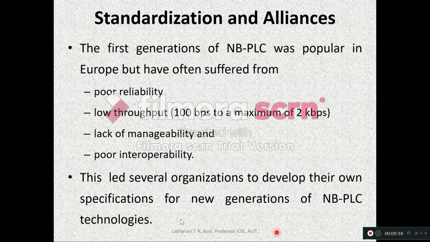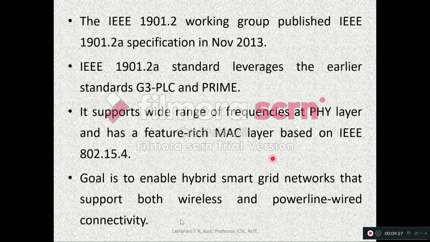This led several organizations to develop their own specifications for new generations of NBPLC technologies. The IEEE 1901.2 working group established IEEE 1901.2a, which is an advanced version specification, in November 2013. IEEE 1901.2a standard leverages the earlier existing standards, G3 PLC and Prime. I will talk about G3 PLC and Prime in the next slides.